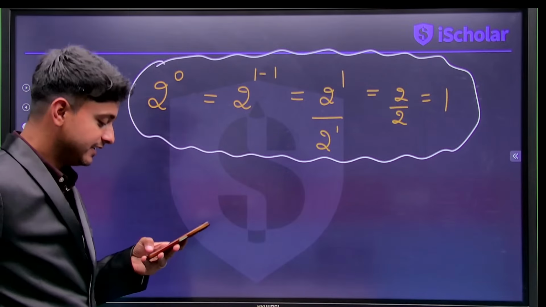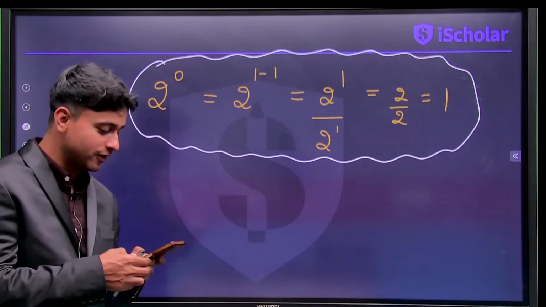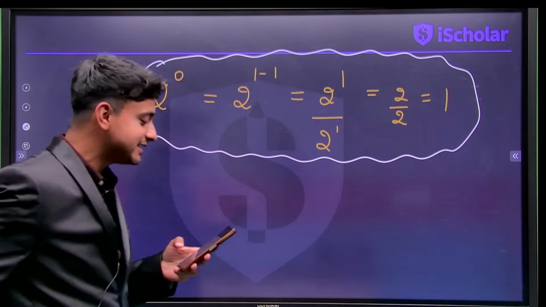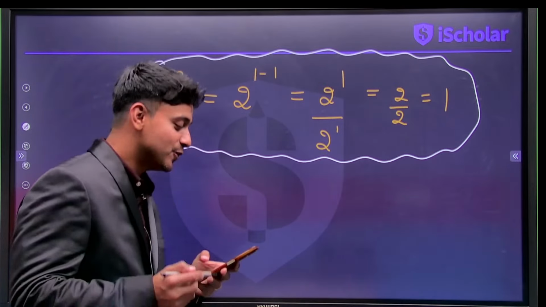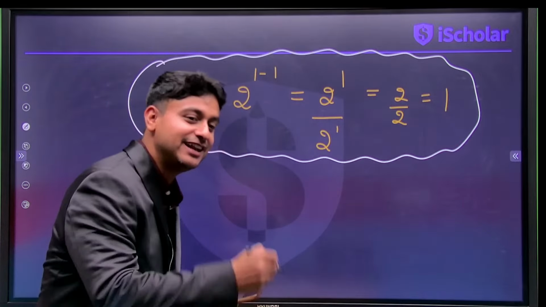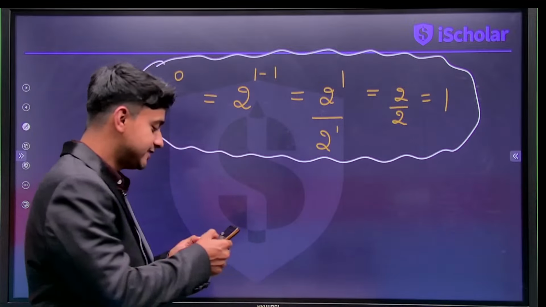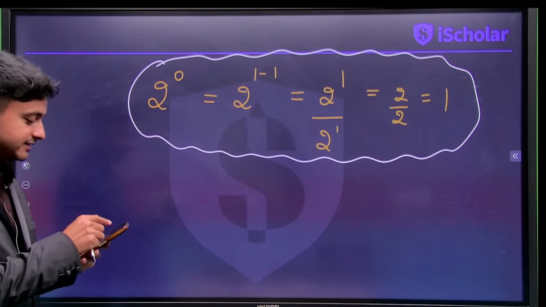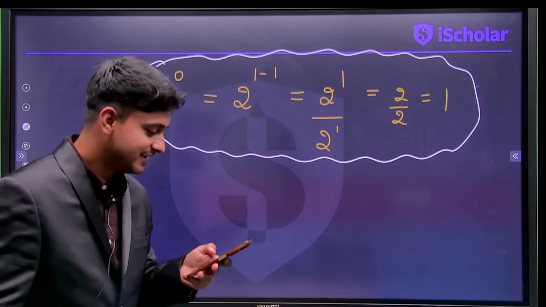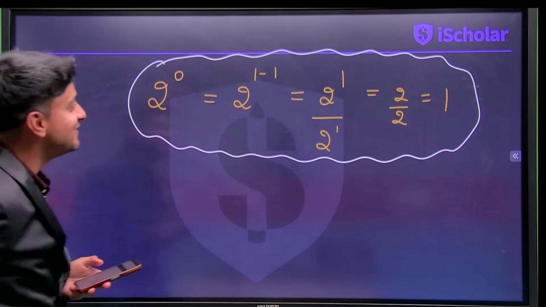Which number power 0 in maths is not 1? Come on, I'm waiting for your answers.